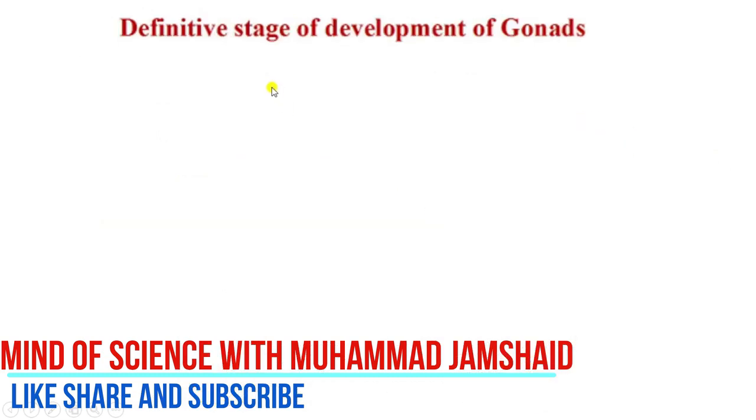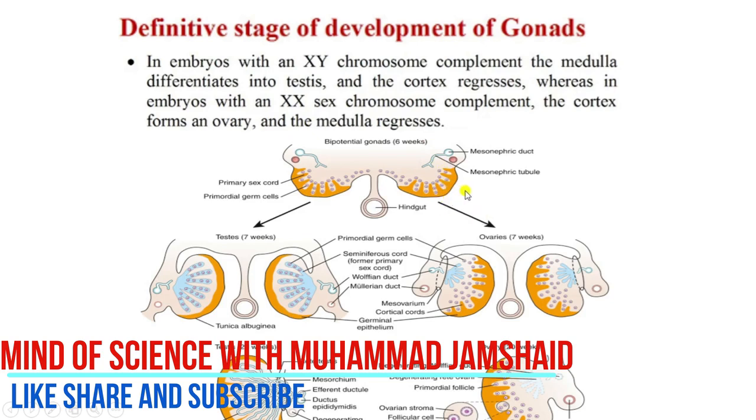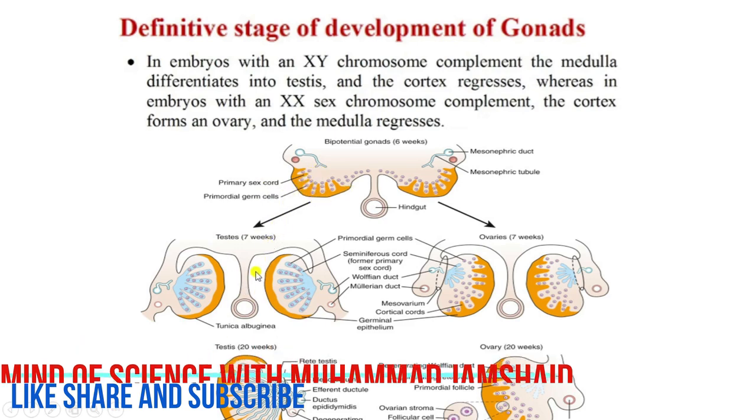So what is the definitive stage of the development of gonads? It is very simple. In embryos with an XY chromosome complement, the medulla differentiates into the testes. There will be the formation of the male gonads, and the cortex regresses and disappears. Whereas in embryos with an XX sex chromosome complement, the cortex forms the ovary and the medulla regresses, right? So this is the cortex, which leads to the formation of ovaries if an XX chromosomal complement is present, and if an XY chromosomal complement is present, the cortex disappears and the medulla leads to the formation of the male gonad, that is the testes.